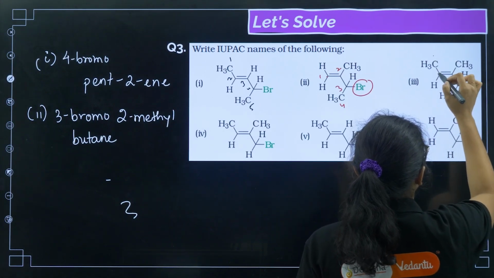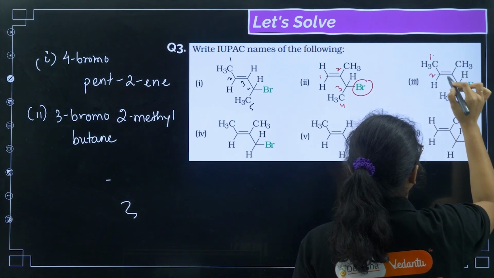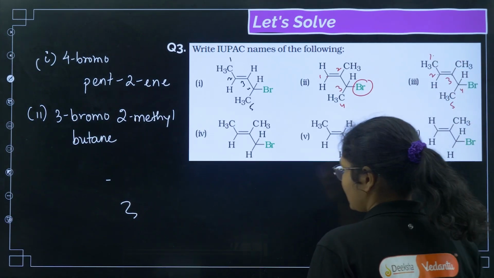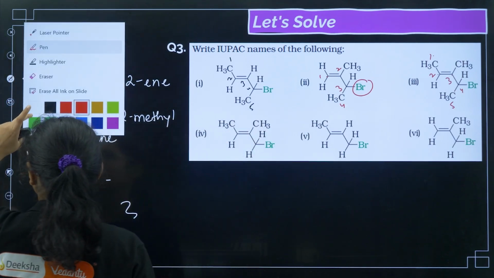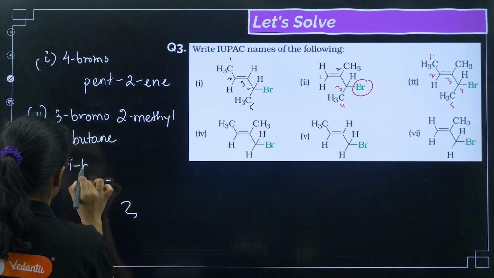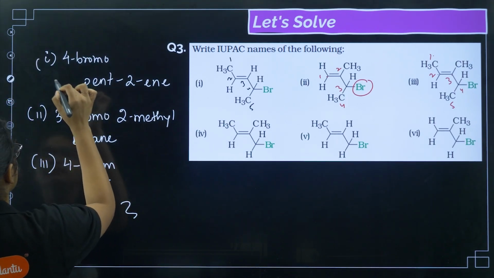Now coming to the 3rd example, again this one should get the smallest number. So 1, 2, 3, 4 and 5. On the 3rd carbon there is a methyl group, and on the 4th carbon we have the bromo group. So the name will be 4-bromo. Sorry, this is not butane, there is a double bond, right?